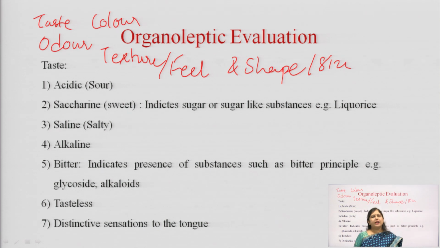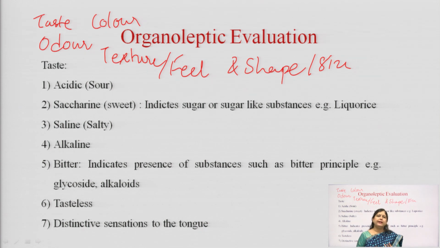Here we have taken a few examples for taste. If you taste any substance, it may be sour. If it is sour, generally we call it acidic taste. If it is sweet, it will generally have sugars or saccharin in it. For example, licorice or mulethi is very sweet in nature. Then it may be salty or saline in nature. It may be alkaline to some extent, or it may be bitter also. Many drugs like saponins, glycosides, alkaloids are bitter in nature.